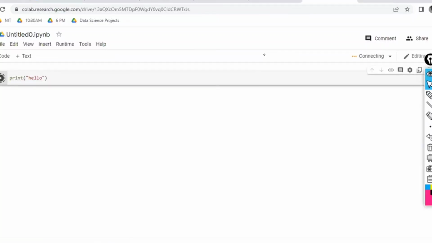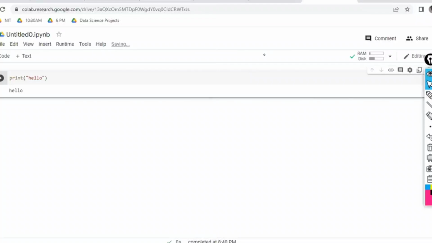Sir, I'm not having the system. I'm not having anything. Do I have to purchase, miss? Choice. If you want to purchase, miss, you can purchase. No, sir, I don't want to purchase, miss. Even in your mobile phone also, you can execute the Python code like this. But it will take so much time to type on the mobile. Right? So Google has created this.